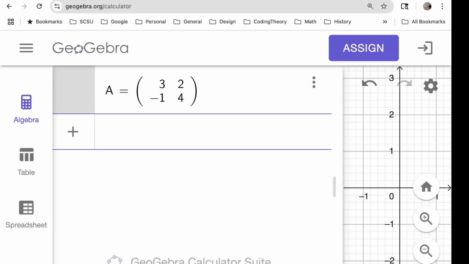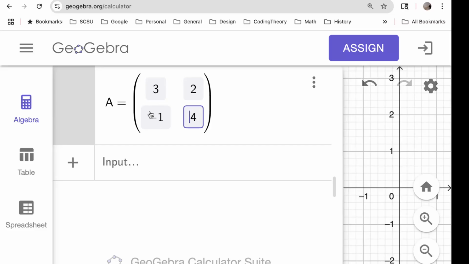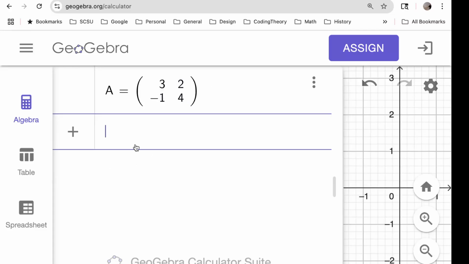Once you hit enter on that, it converts it to a prettier form. It looks like a matrix now, but if you click on it, you can edit those entries if you mess something up. We're good. For the other matrix, B, while we're going to multiply using its columns, you still enter it using rows. So a list of lists: the first list is 2, minus 3. That is the first row of it. And then the second row of it was two 1s, 1 and 1.